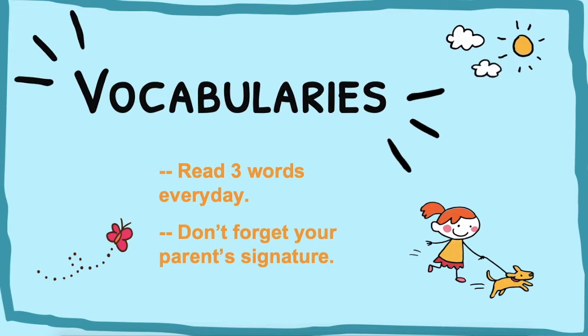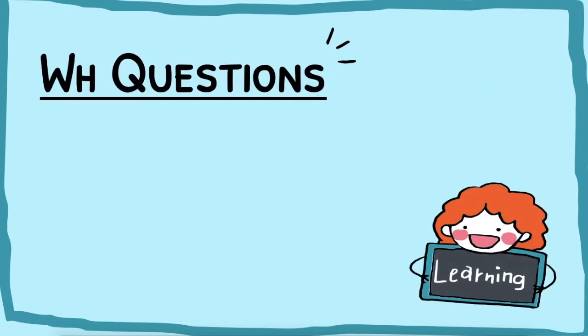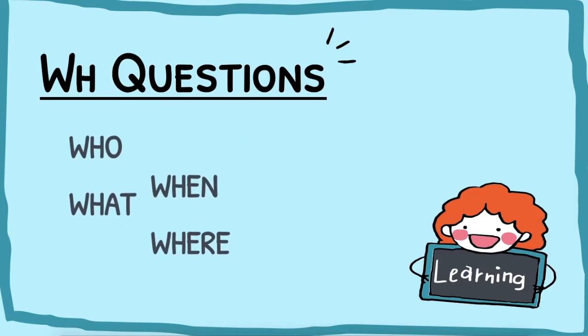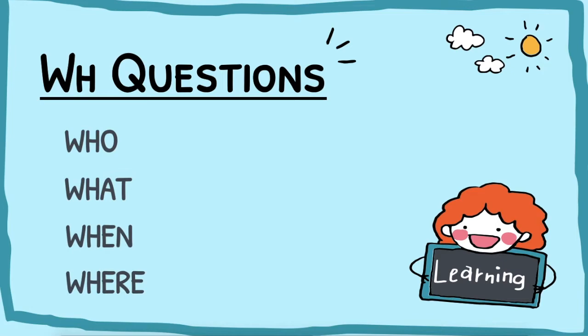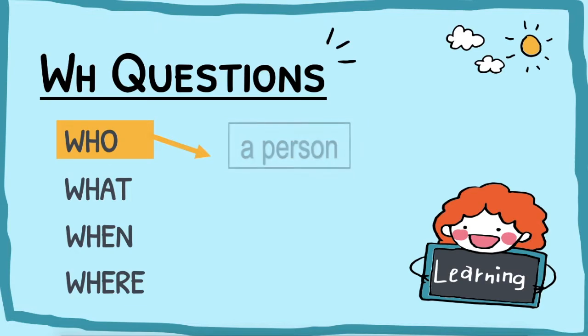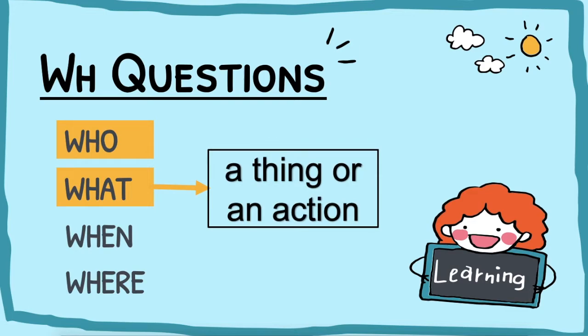Now, we're going to talk about WH questions, which I said earlier are who, when, what, and where. So when we say who, I want to remind you again, we are talking about a person. And when you say what, we are talking about a thing or an action.